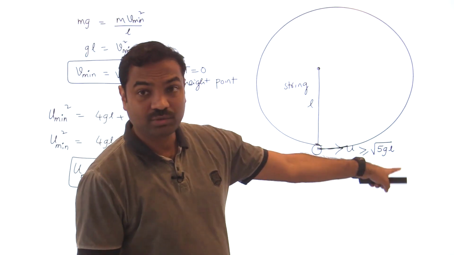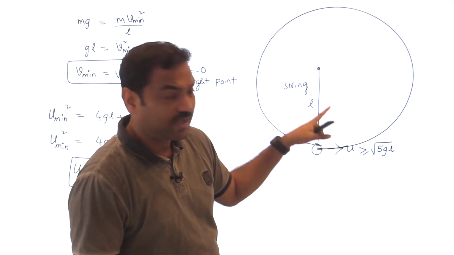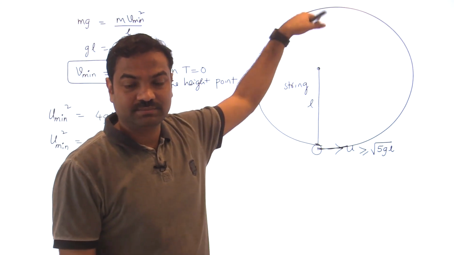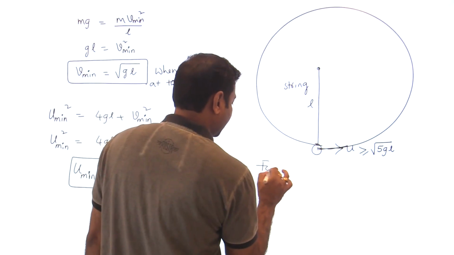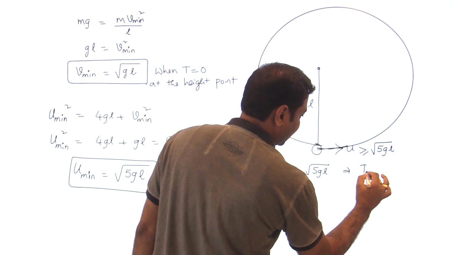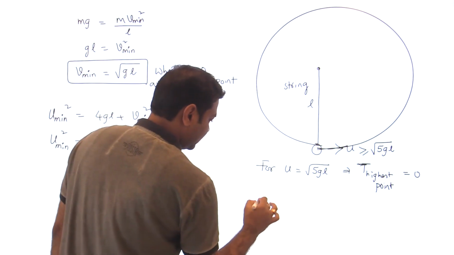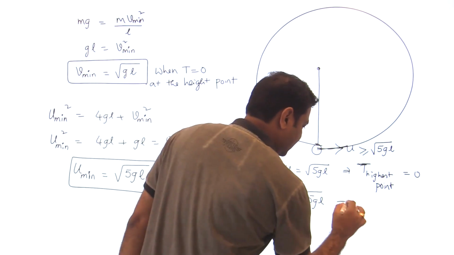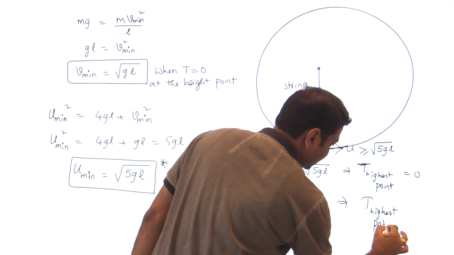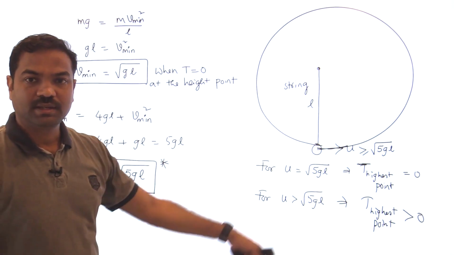If the u value is equal to root 5gL, then what is the tension at the highest point? 0. If you increase the velocity, the velocity at the highest point will increase and the tension value will also increase. So for u equal to root 5gL, tension at the highest point is equal to 0. For u greater than root 5gL, tension at the highest point is greater than 0, and we will see how to calculate it. Don't worry. Is this part clear?